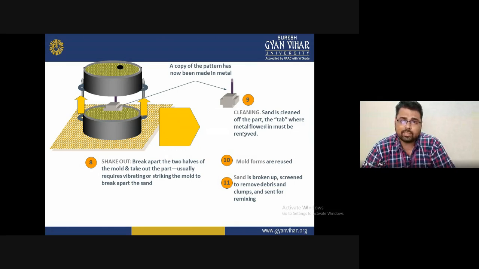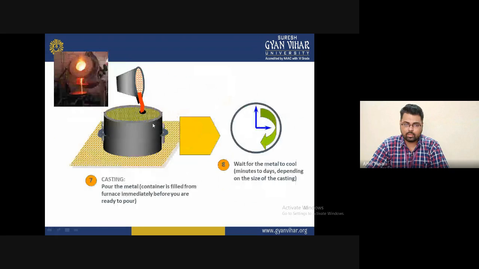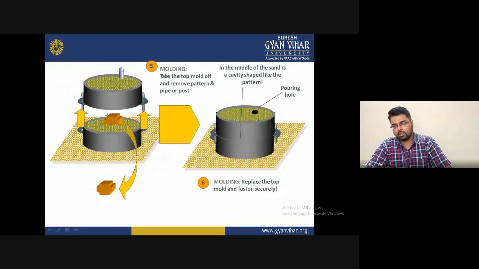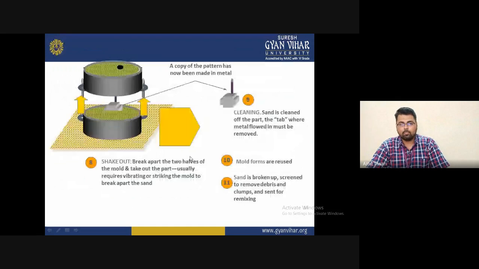With the eighth step, we break up the walls and the mold, which we allow to solidify. With the help of this, we take out the part, which usually requires some vibration, or striking the mold to break up the part. All these processes generally happen during casting, and we remove the material after removing the upper part, that is the top part. So before melting, before we fill up the material, the pattern is like this, and after filling up the material, the filled pattern is allowed to completely solidify.